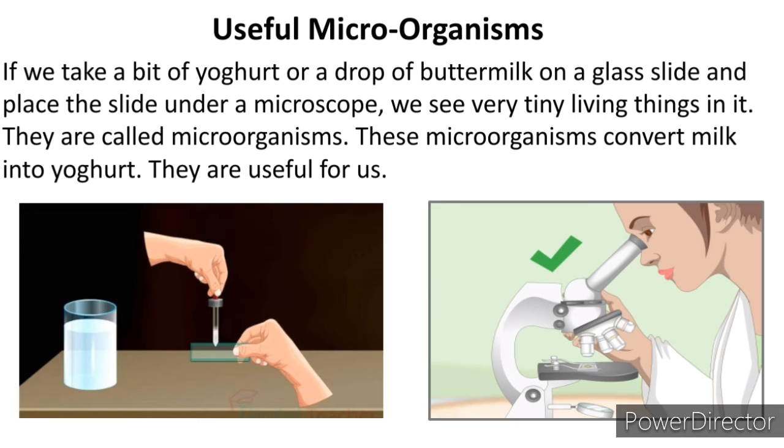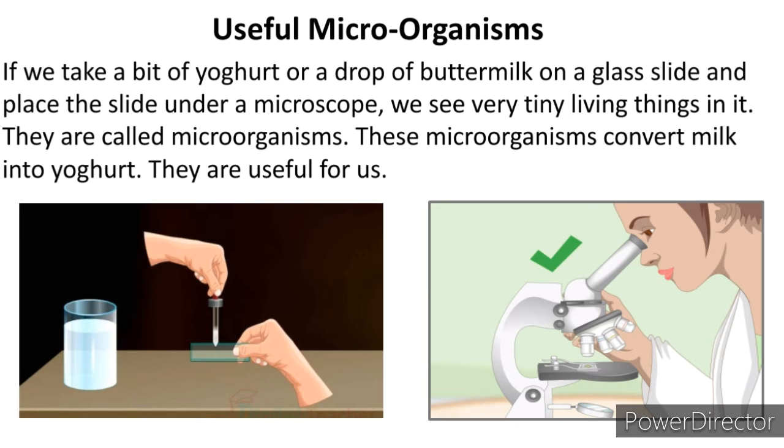Now in the second picture, you can see under the microscope one slide is kept with a yogurt or buttermilk drop. Now what do we see? We see very tiny living things in it. In the buttermilk you can see tiny living things. What are they? They are microorganisms. These microorganisms convert milk into yogurt.